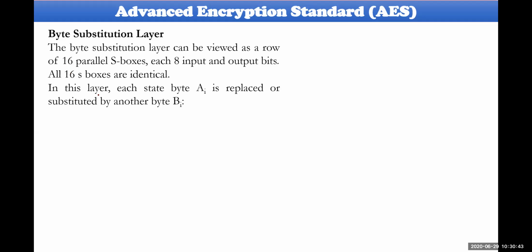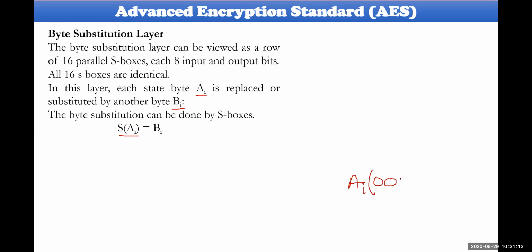In this layer, each state byte Ai, in the sense A0, A1, A2, will be replaced by the substitution of the S-box, which is denoted as S of Ai. So S of Ai, S-box of Ai, will be equal to Bi. That is the meaning here. Ai might look something like 0, 0, 0, 0.